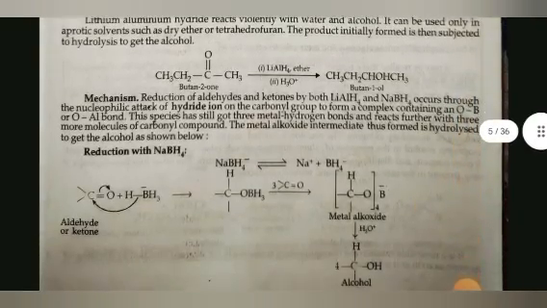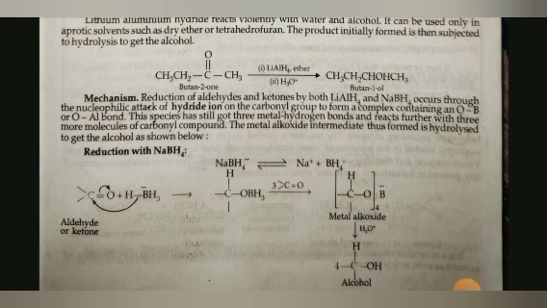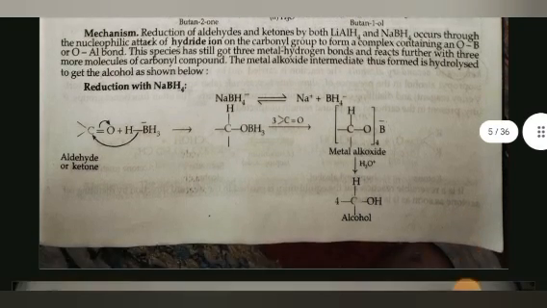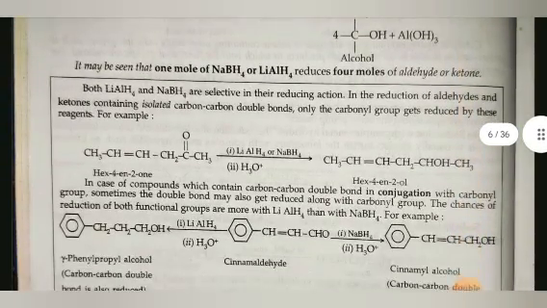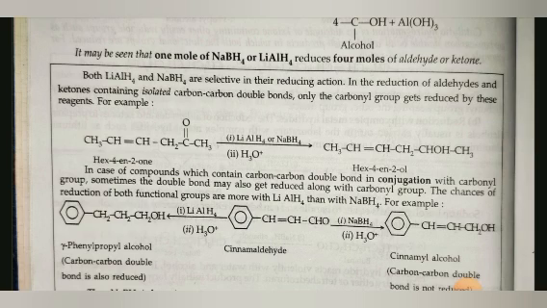Mechanism. Reduction of aldehydes and ketones by both LiAlH4 and NaBH4 occurs through the nucleophilic attack of hydride ion on the carbonyl group to form a complex containing an O-B or O-Al bond. This species still has 3 metal-hydrogen bonds and reacts further with 3 more molecules of carbonyl compound. The metal alkoxide intermediate thus formed is hydrolyzed to get the alcohol as shown below. Reduction with NaBH4. It may be seen that 1 mole of NaBH4 or LiAlH4 reduces 4 moles of aldehyde or ketone.